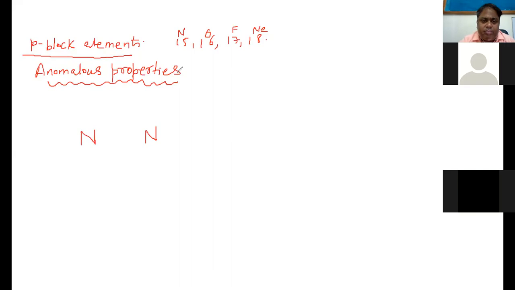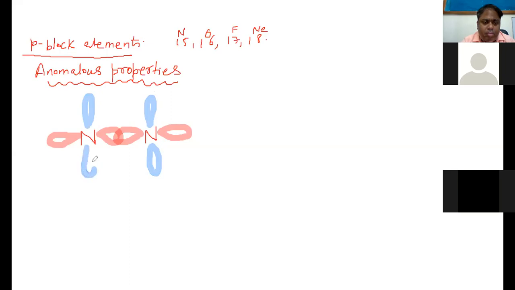So that is why its px orbital undergoes head-on overlapping very easily. So it forms one sigma bond. It also has py, and it also has pz orbital.